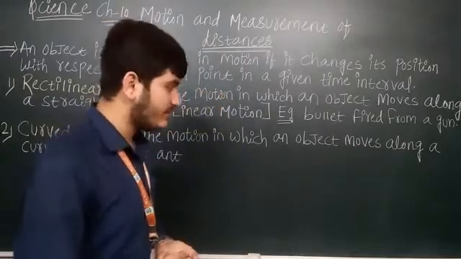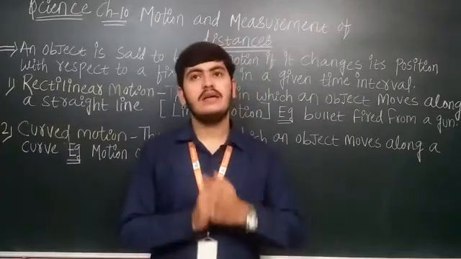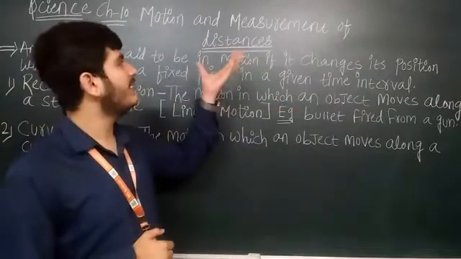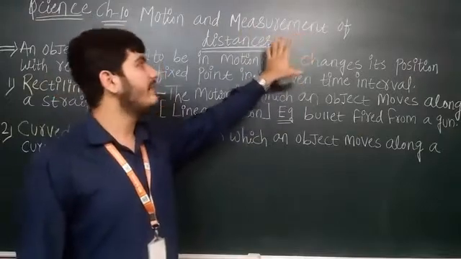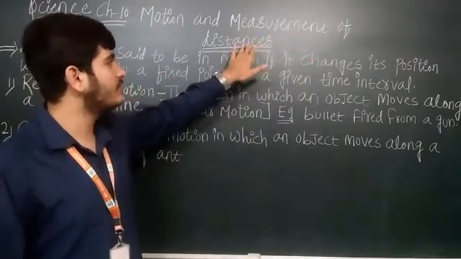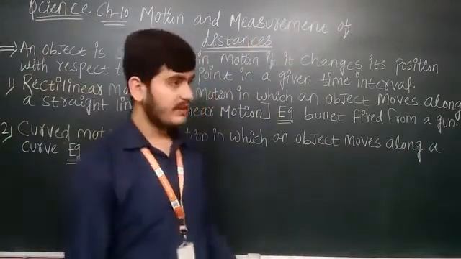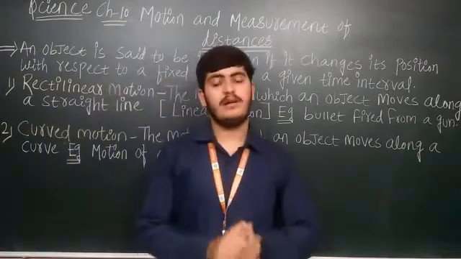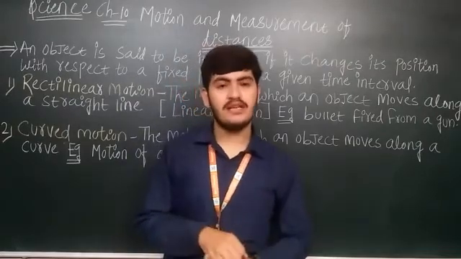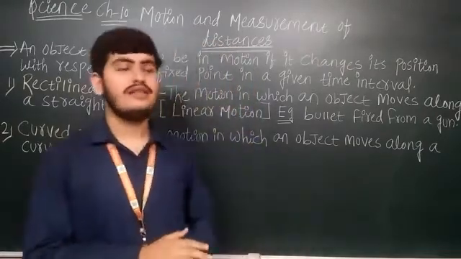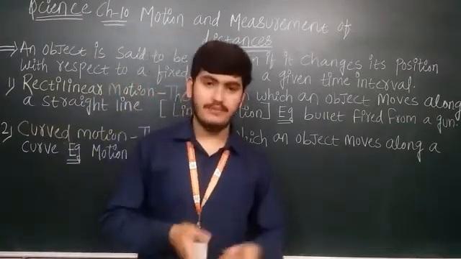In yesterday's video I explained to you the story of transport, how to measure a desk, how wide this desk is. According to me, the chapter is related to mathematics, because motion and measurement is a topic of maths only, right. So we have to measure things, and we have also measured the distance from one place to another place. Suppose, in ancient time, I have told you, people did not have a proper kind of tools to measure the distance from one place to another place. In ancient time people were using their fist, fingers, foot, all these body parts to measure the distance from one place to another place.